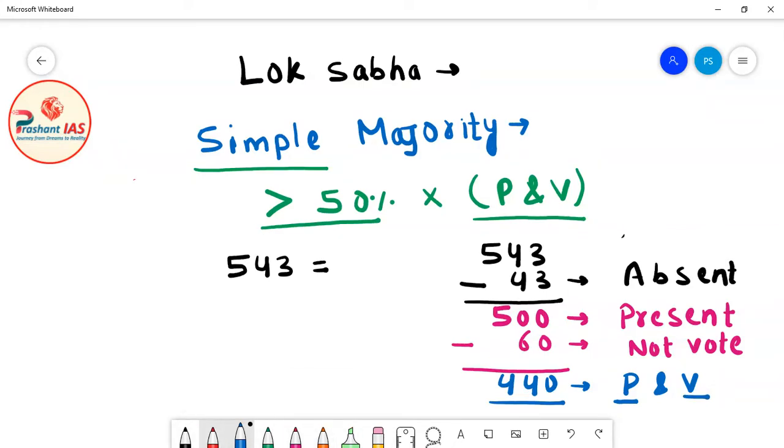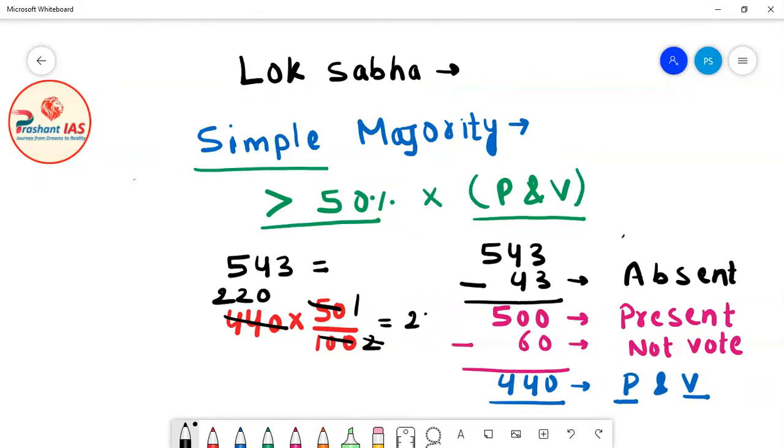Now friends, we need 50% of present and voting. So we have to calculate 50% of 440. We will multiply this by 50 upon 100, and when you do the calculation, it simplifies to 1 by 2, and when you divide by 2, the result is 220. So the result is 220, and we need more than 220.